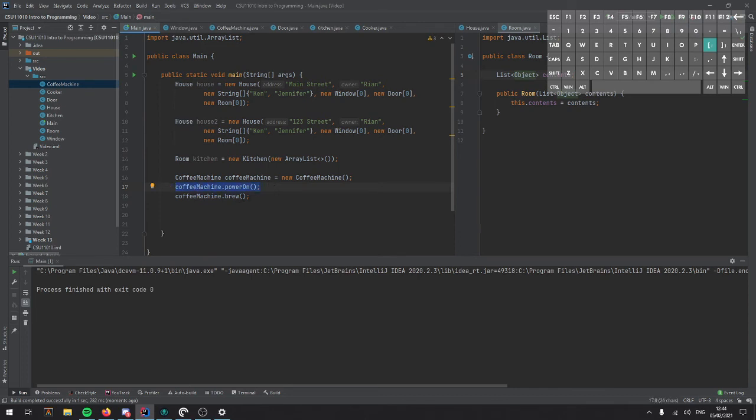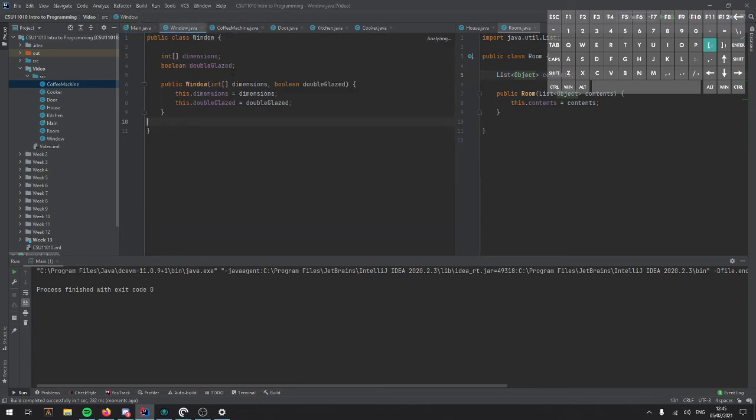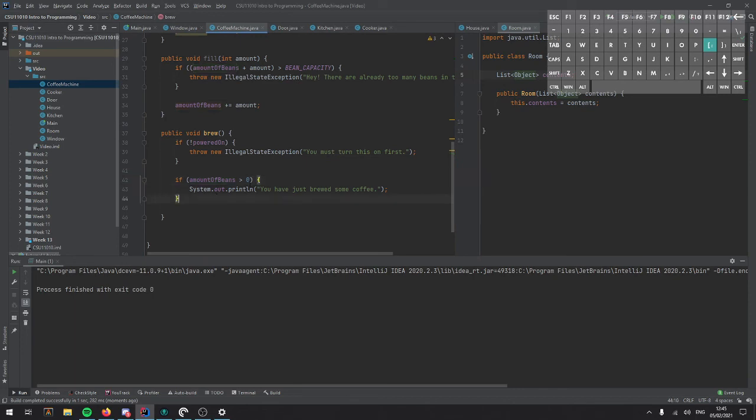Let's find it. If powered on, brew. So obviously, oh right, I know what I did here. So I need to negate this again, just like we did above. And we'll take this outside, and we'll say throw new, and we'll say not enough beans.